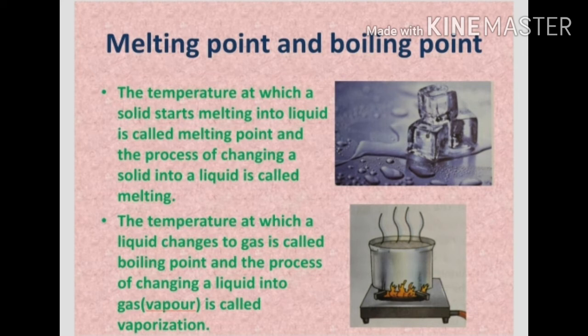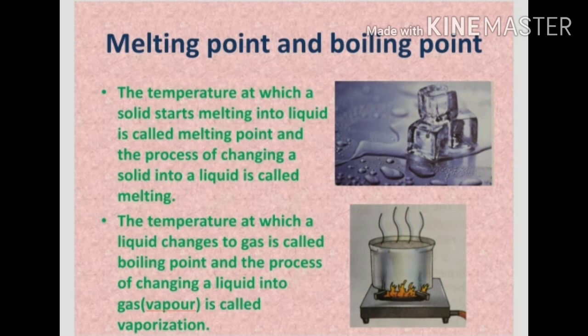Children, remember the difference: the temperature at which a solid starts melting into liquid is called the melting point, and the process of changing a solid into liquid is called melting. Now, the temperature at which a liquid changes to gas is called the boiling point, and the process of changing a liquid into gas or vapor is called vaporization or evaporation. Again, the temperature at which liquid state changes to gaseous state is called the boiling point, and the process is called vaporization.